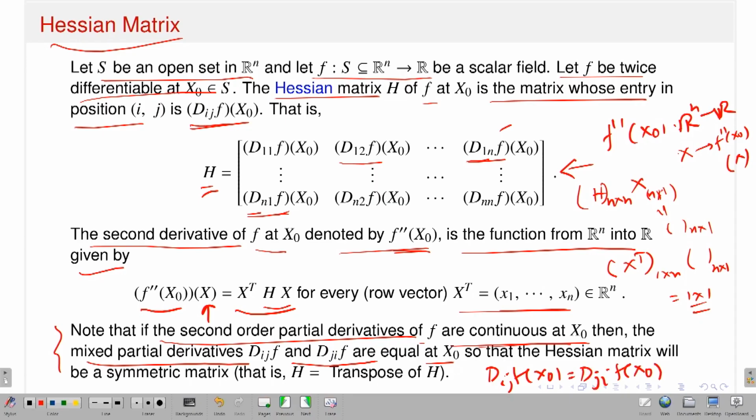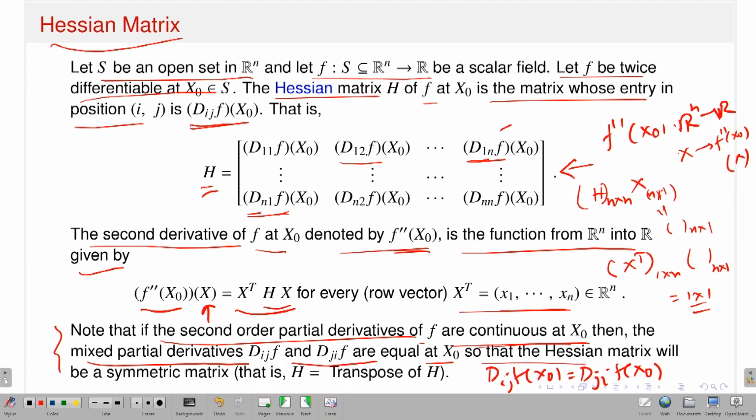Now, if I have a matrix aij such that aij is exactly equal to aji, then I will call that matrix a symmetric matrix.